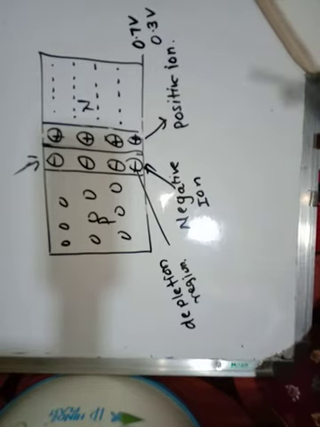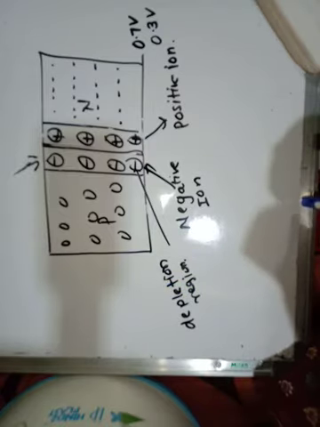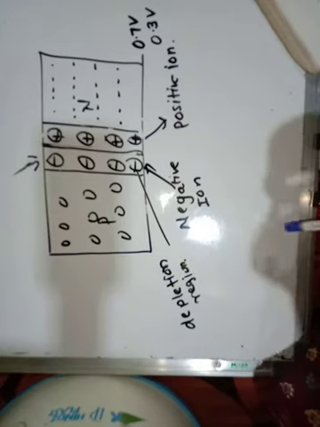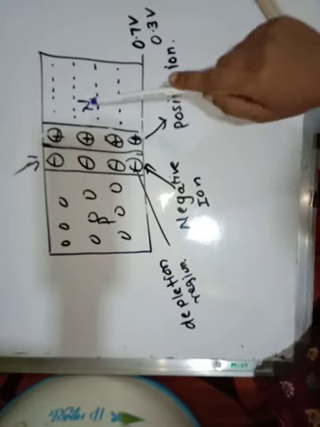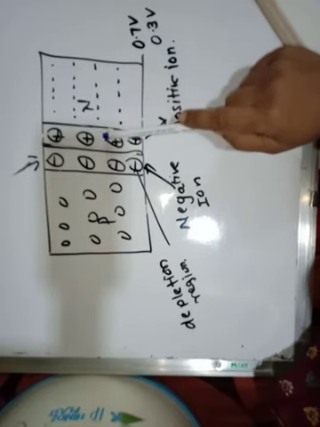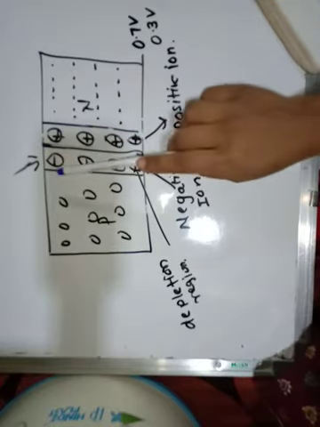Again I am repeating the same thing. What is the meaning of barrier potential? As soon as this PN junction is formed, electrons from the N region cross the junction and fill some holes in the P region.